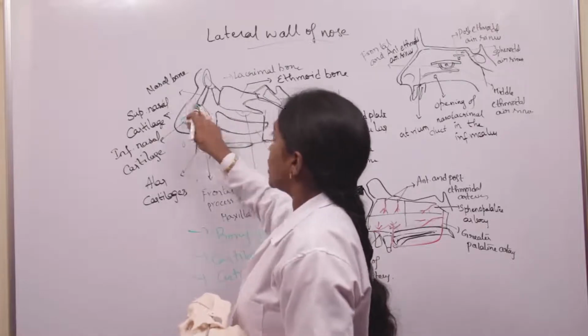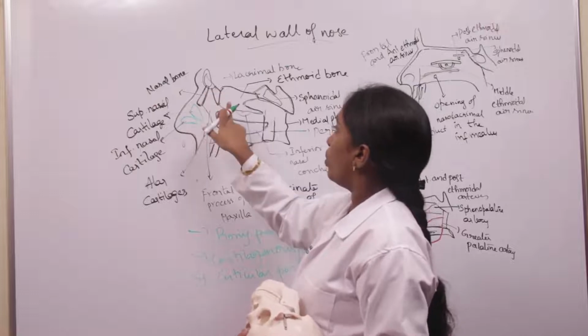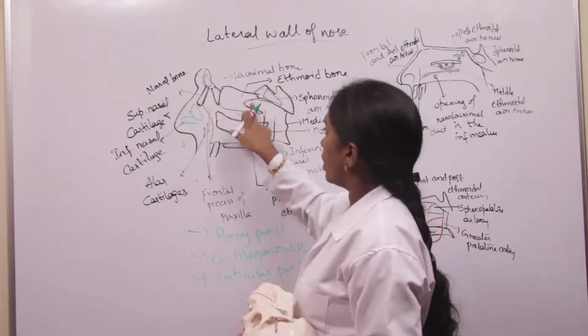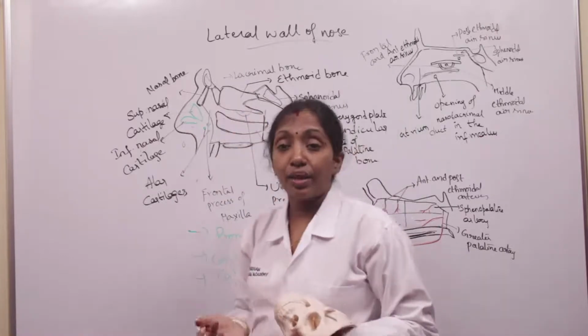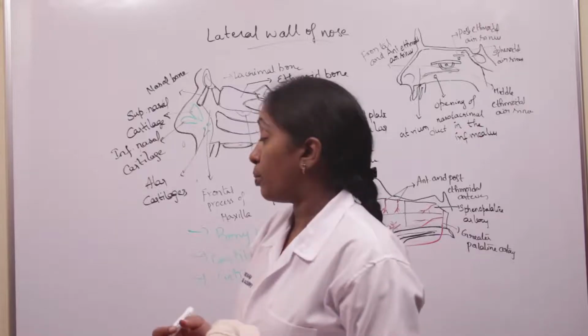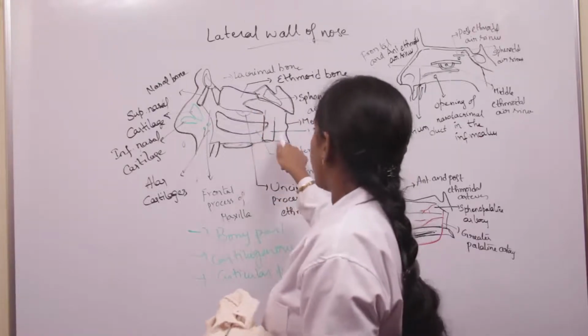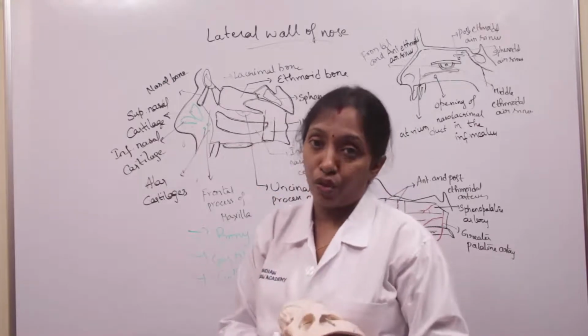The bony part is formed by the nasal bone, the frontal process of the maxilla, the lacrimal bone, the ethmoid bone, and the superior, middle, and inferior concha. The superior and middle concha are parts of the labyrinth of the ethmoid. It is also formed by the perpendicular plate of the palatine bone and the medial pterygoid plate. These bones form the bony part of the lateral wall of the nose.